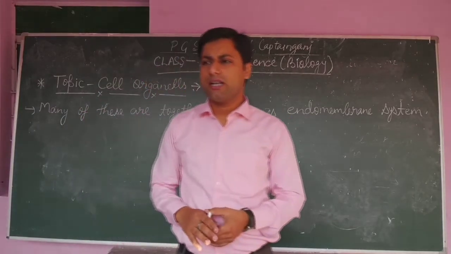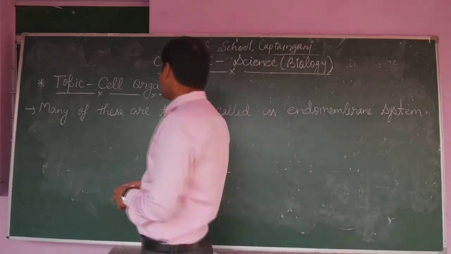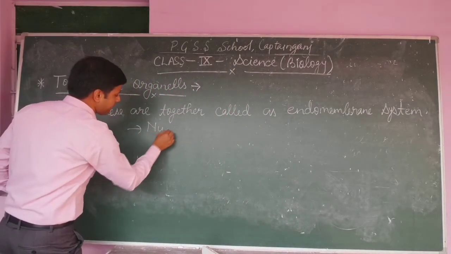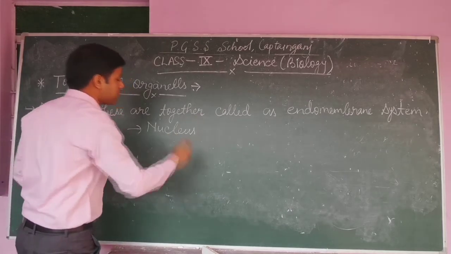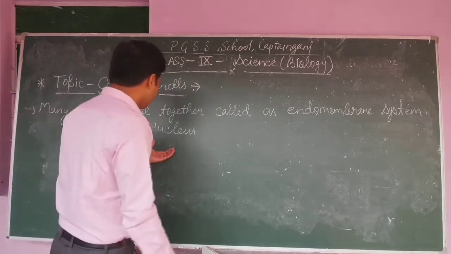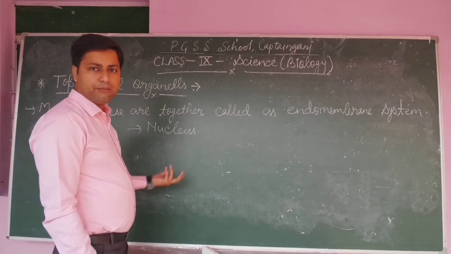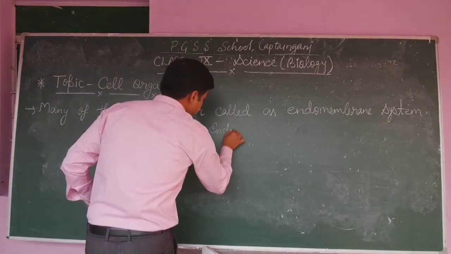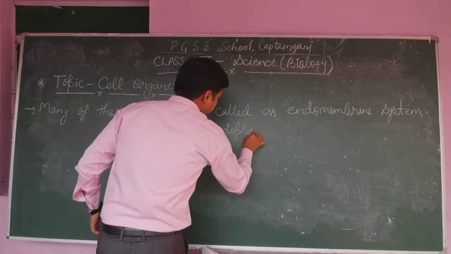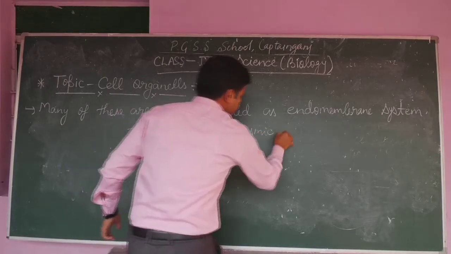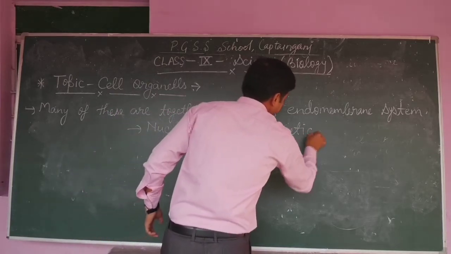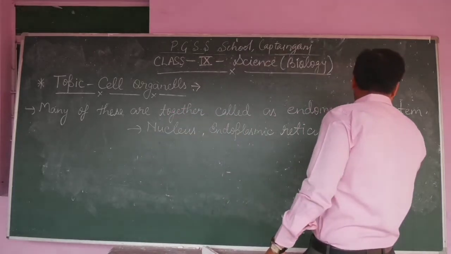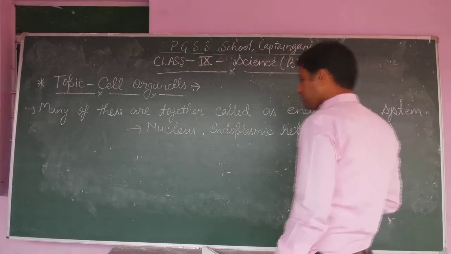In case of cell organelles, there are some examples, that is the nucleus. Nucleus is well developed in eukaryotic cell, while not well developed in case of prokaryotic cell. After that endoplasmic reticulum, the short form of endoplasmic reticulum is ER.